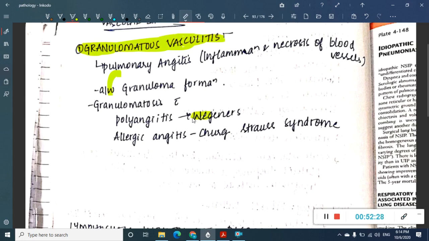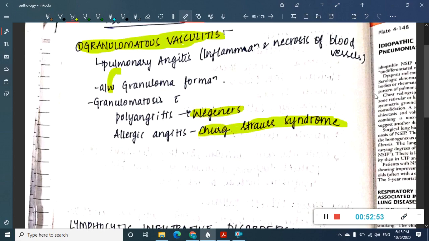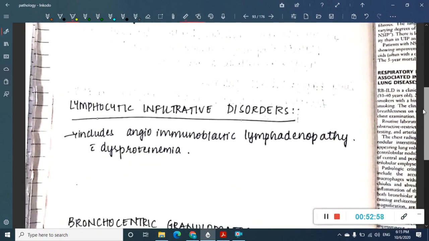One is Wegener's disease, which is associated with lung dysfunction, and Churg-Strauss disease, which is also associated with lung dysfunction. There are two others which are not commonly associated with lung dysfunction, Takayasu's arteritis and giant-cell arteritis. Both are granulomatous diseases, but they are not associated with lung disease. But Wegener's granulomatosis and Churg-Strauss syndrome are both associated with granulomatous vasculitis.